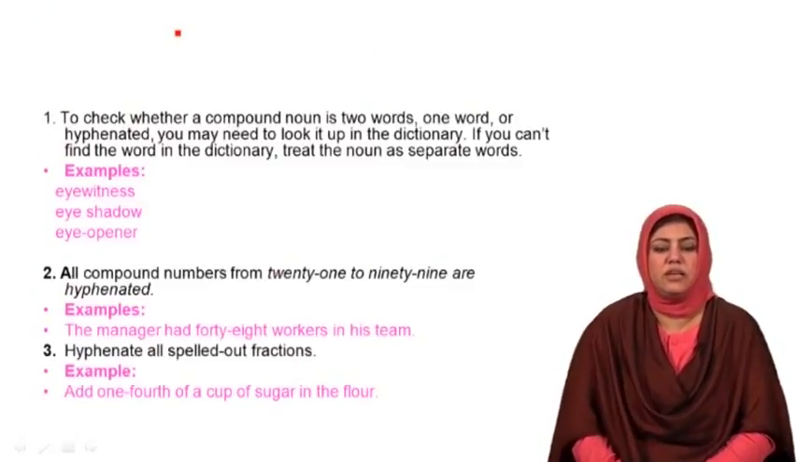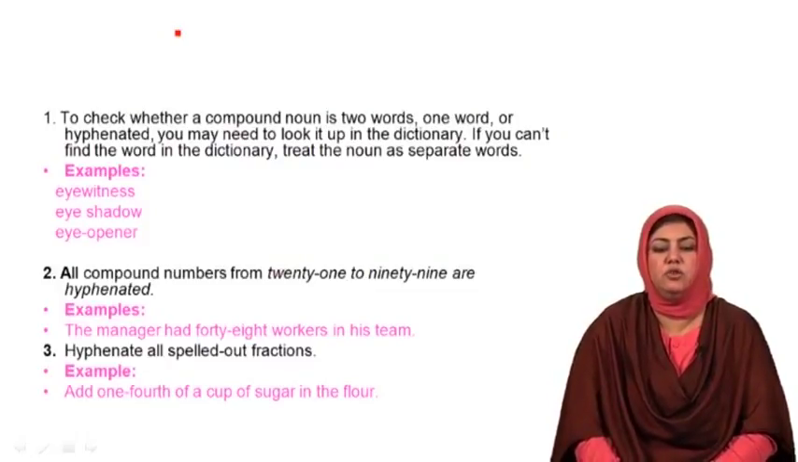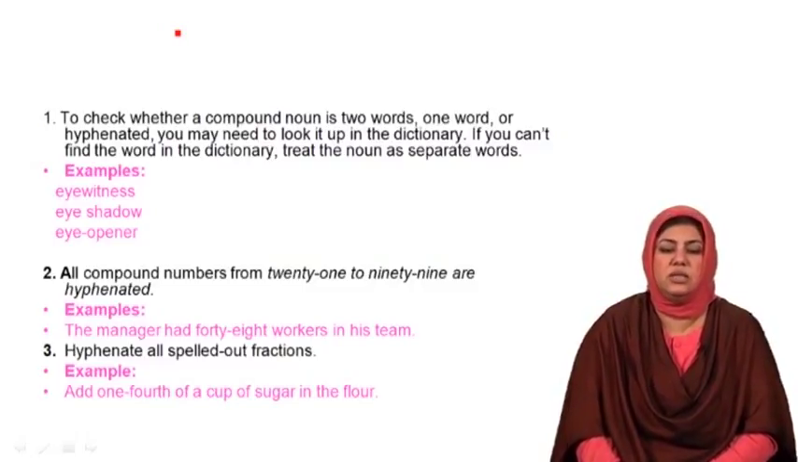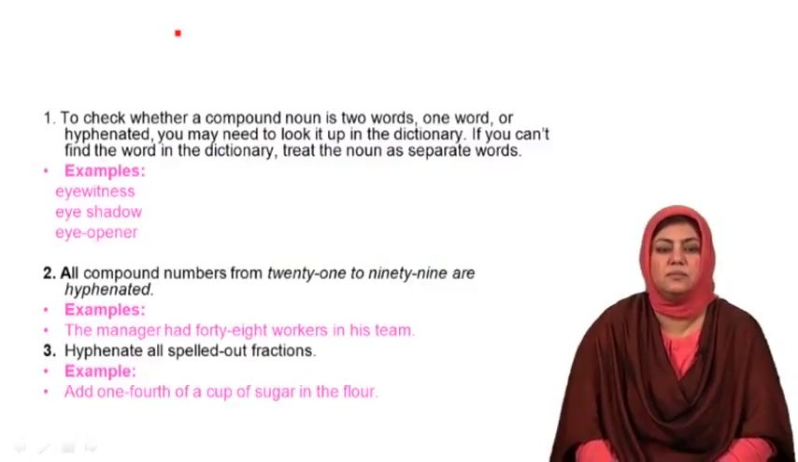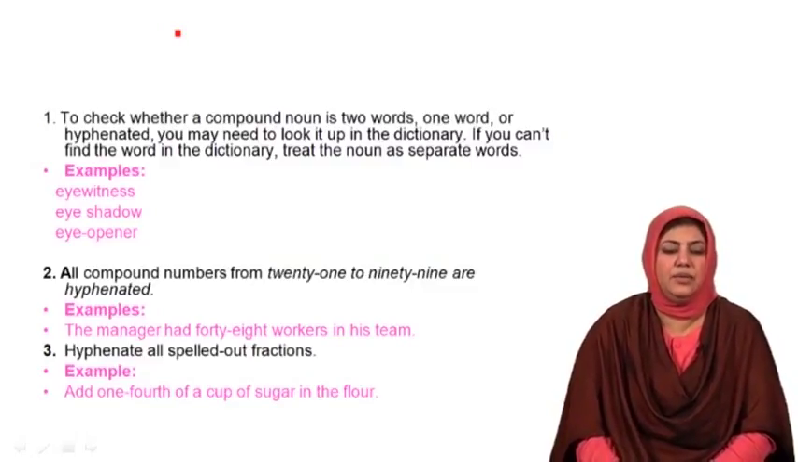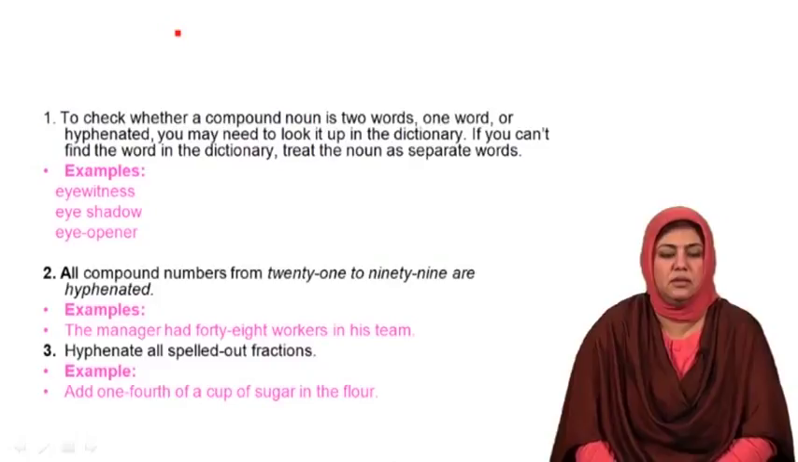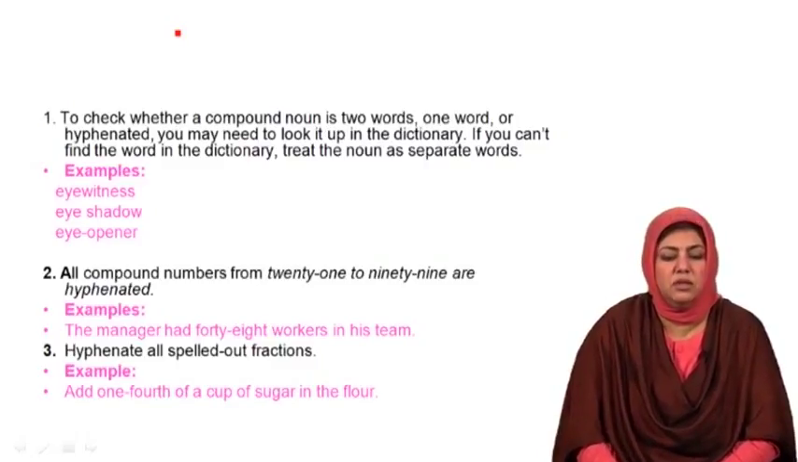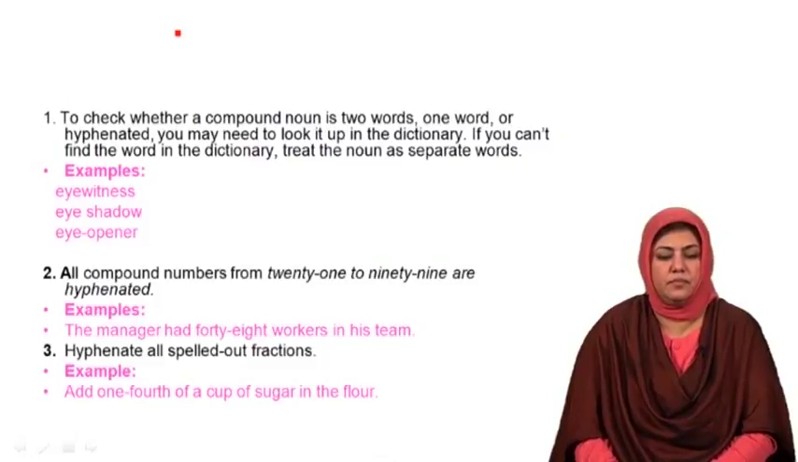How to use a hyphen? To check whether a compound noun is two words, one word, or hyphenated, you may need to look it up in a dictionary. If you can't find the word in the dictionary, treat the noun as separate words. Examples: eyewitness, eye shadow, eye-opener. Please notice how I have written each one of these. Eyewitness as one word, eye shadow as two separate words, and eye-opener with the help of a hyphen I have made a compound noun.